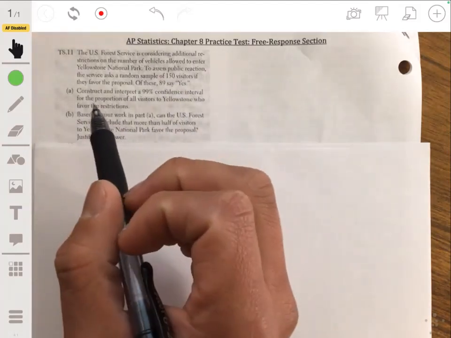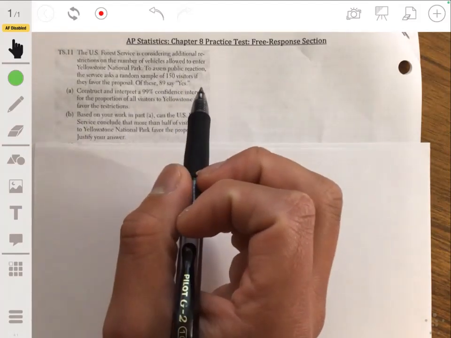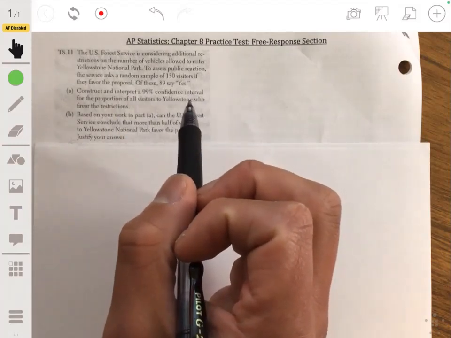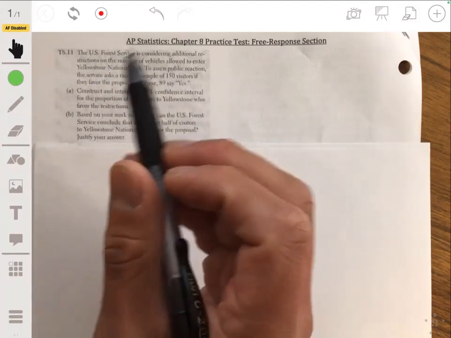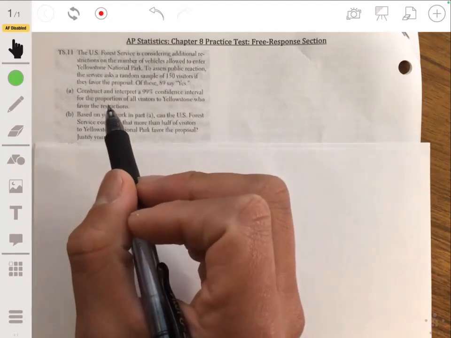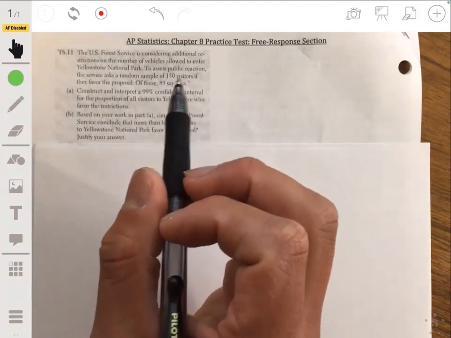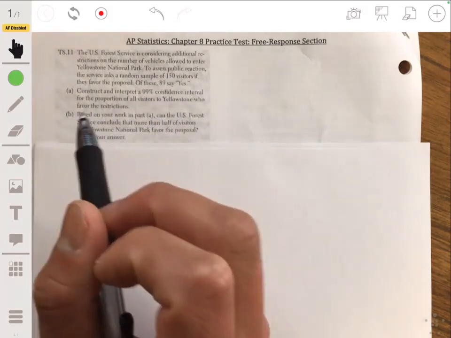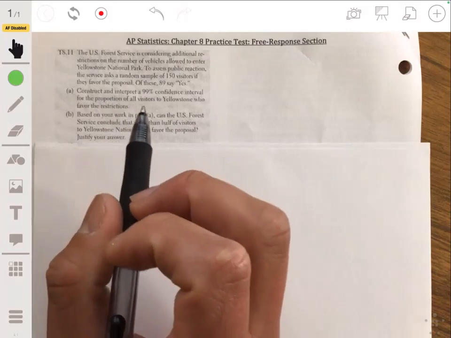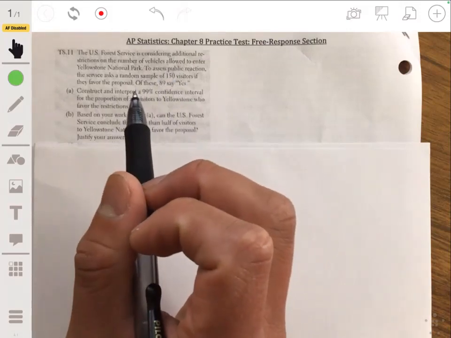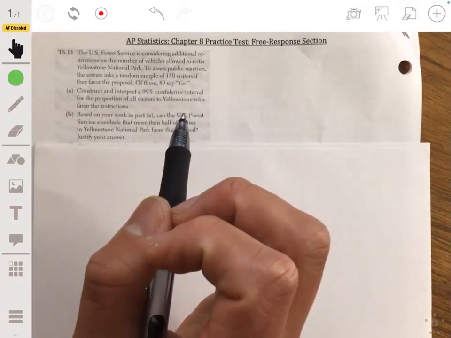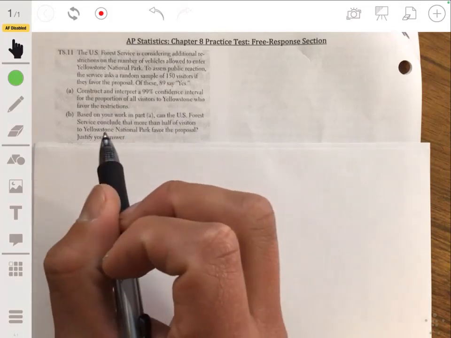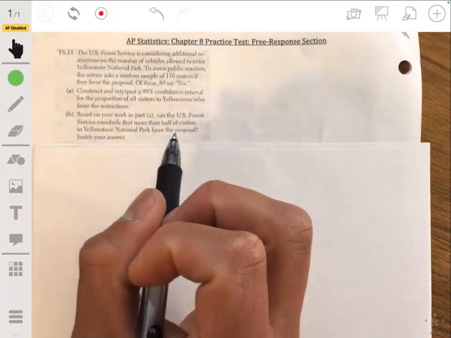Okay, so we want to construct and interpret a 99% confidence interval for the proportion of all visitors to Yellowstone National Park who favor the restrictions. And in part B, based on our work in part A, can we say that the U.S. Forest Service concludes that more than half of the visitors to Yellowstone National Park favor the proposal?